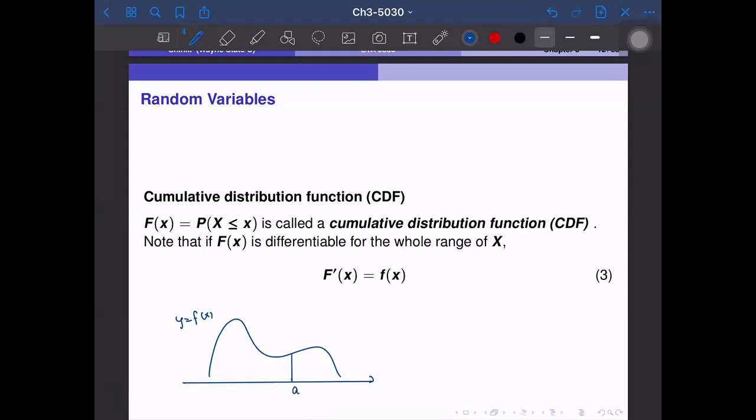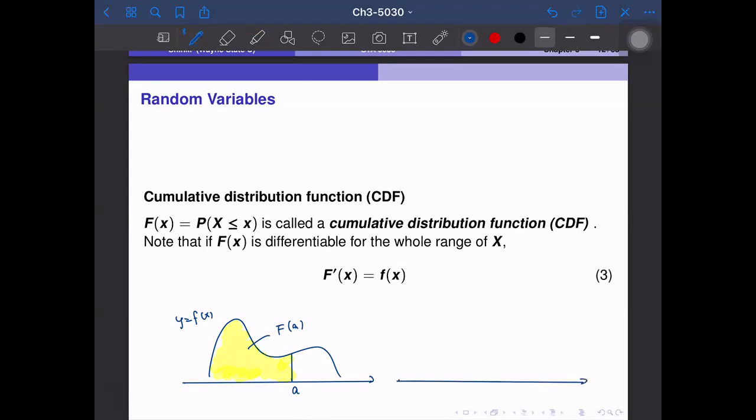Then this area is called capital F of a. In this way we define the cumulative distribution function.